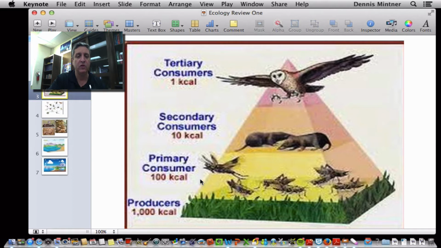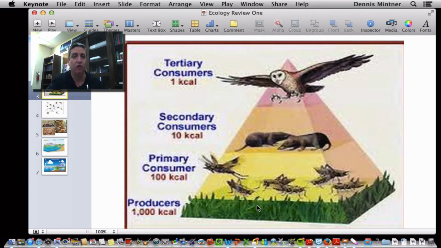These are called producers. First things are primary consumers. They're always things that eat the plants, so they're also herbivores. And then above them, these are always carnivores because they're eating things that eat something else. So they're eating either the herbivore or another carnivore in this case. Everything that eats something else is also called a heterotroph. Hetero means different, and so they're eating something else. Plants, which are called producers, are also called autotrophs because they make their own food.